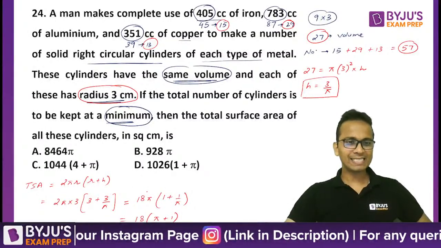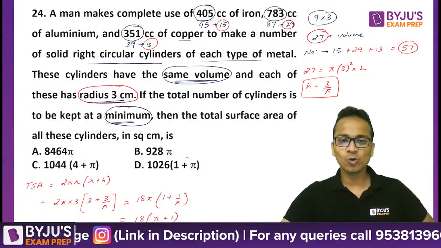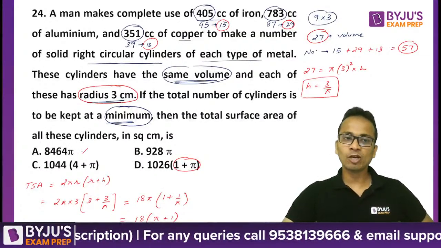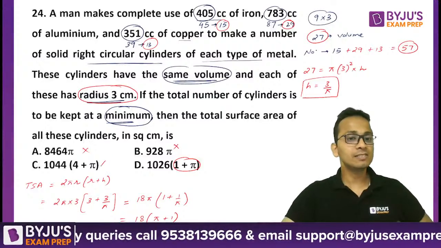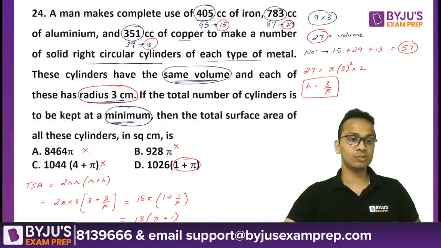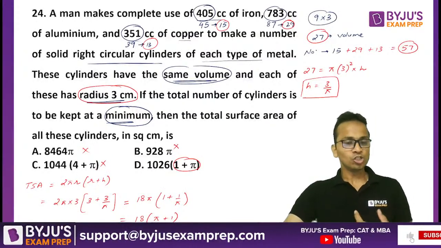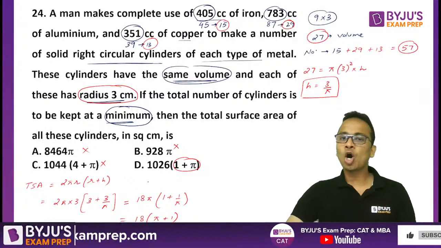So now I can see that the answer is going in this direction. So A cannot be the answer, B cannot be the answer, C doesn't look like it will be the answer because of the bracket. So at this point, you can mark option D.